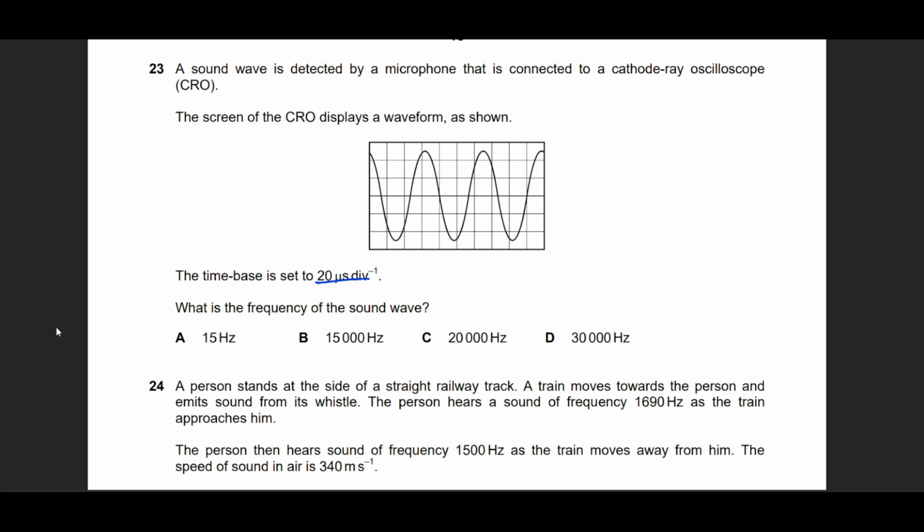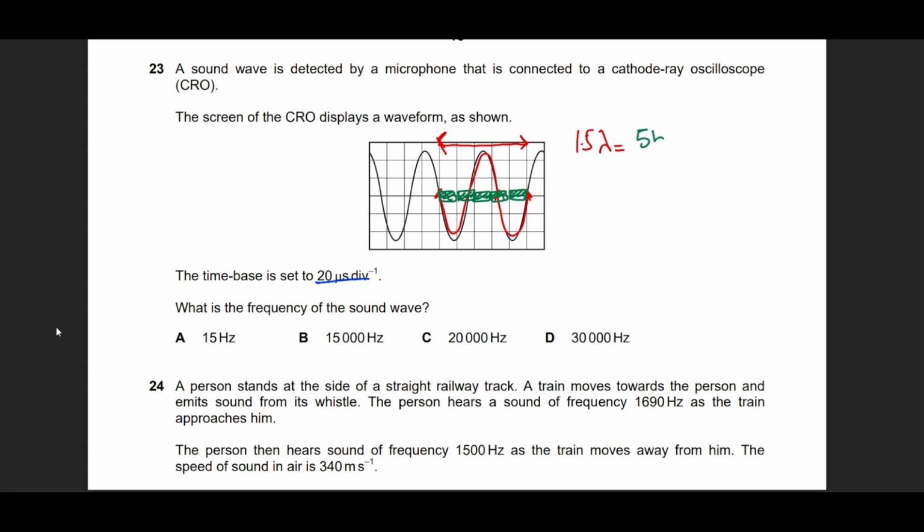You see, if I look at the graph, this is a common point where it passes through the grid exactly, and this is another point where it passes through the grid exactly. So from this point to this point, I can see that there are 1.5 waves. This is one wave, and then this is 0.5 wave. So 1.5 wavelengths are being covered in how many boxes? Let's count the number of boxes along the line. This is box number 1, box number 2, box number 3, box number 4, box number 5.